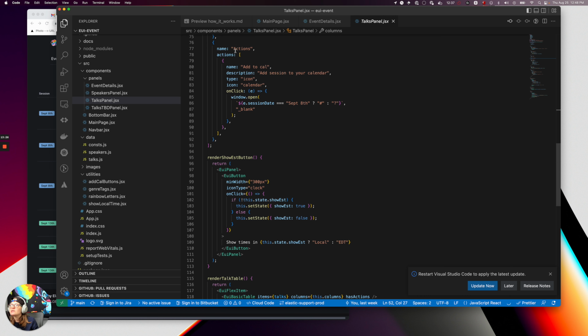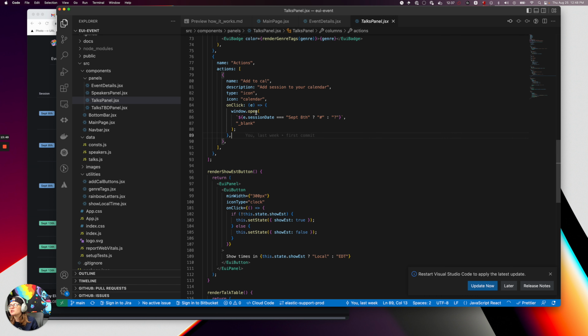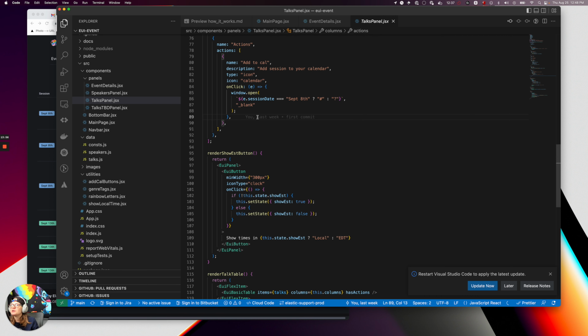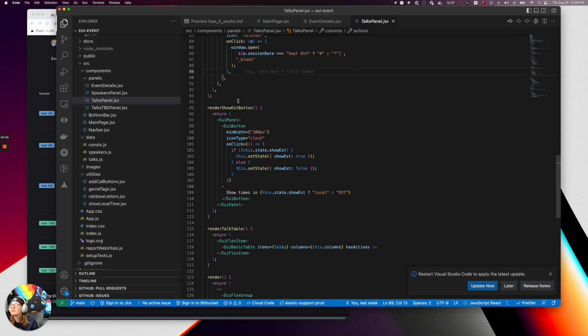And then actions, this is where you can pass it an array of different actions you want. So I have one for adding to calendar. You just define what happens when you click. You can pass it E and it will take things from the item that you click. So for instance, if you want to send an email, you can populate it with the session title or whatever you want to do with that. So I thought that was really cool. In future iterations, I'd love to add some more actions here, like send a reminder, or contact the speaker, or submit a question. But for now, that's where that's at.